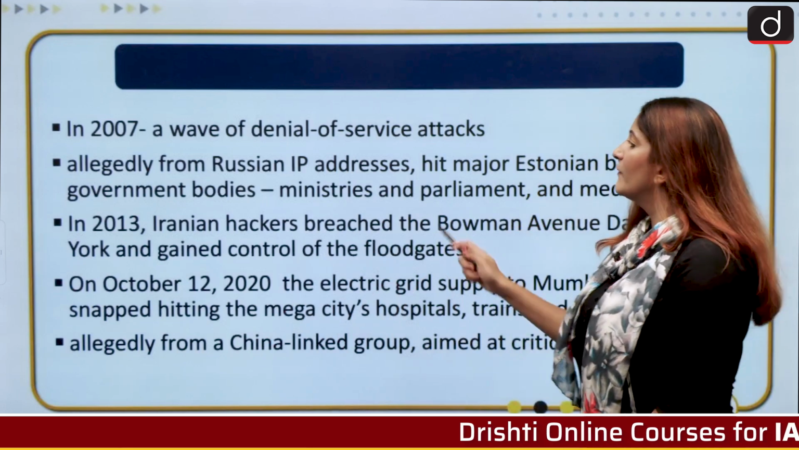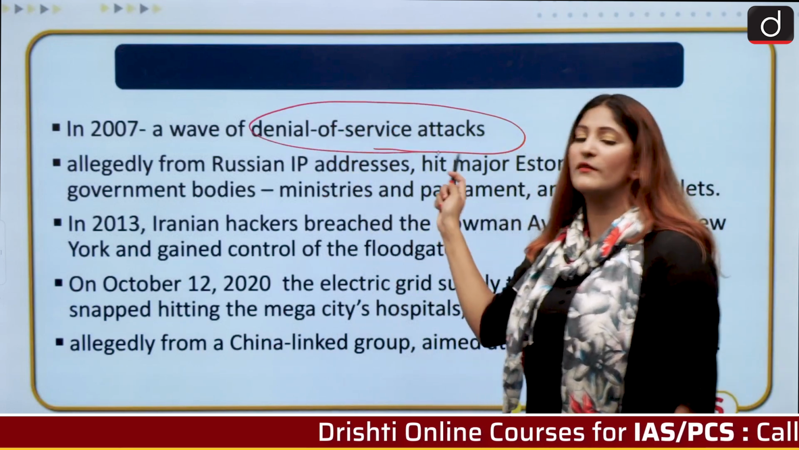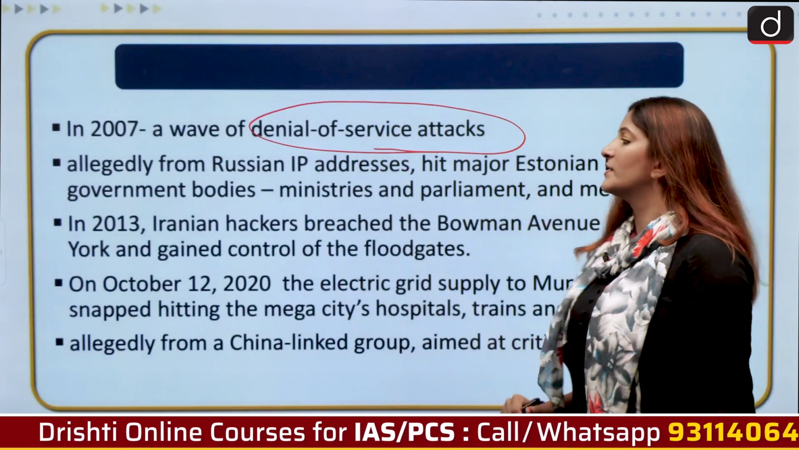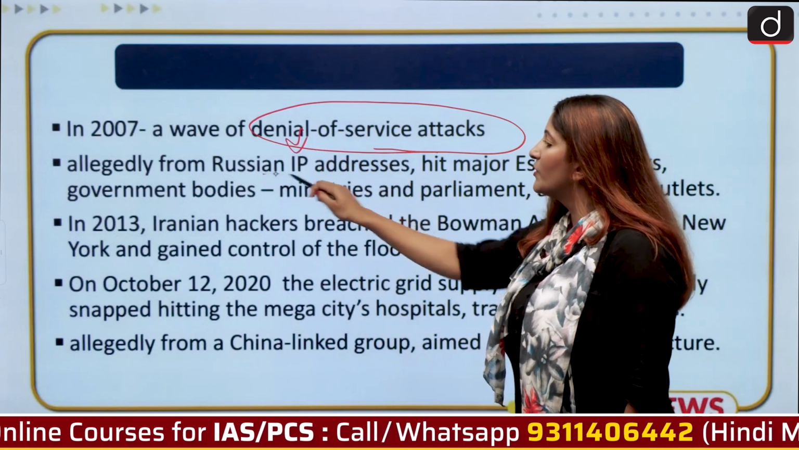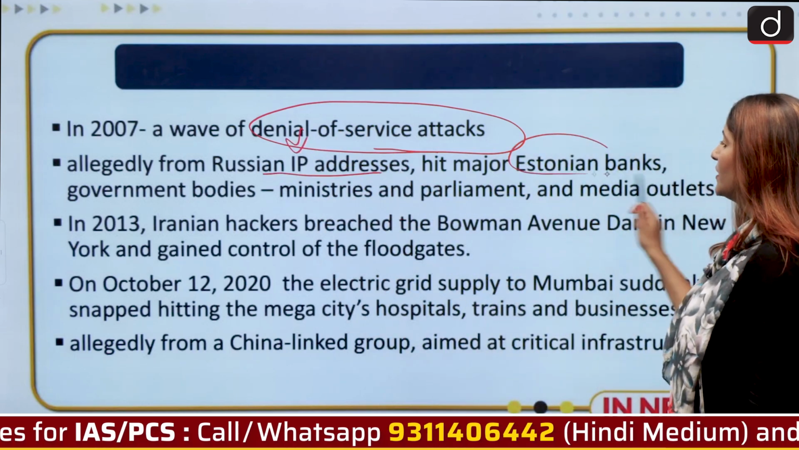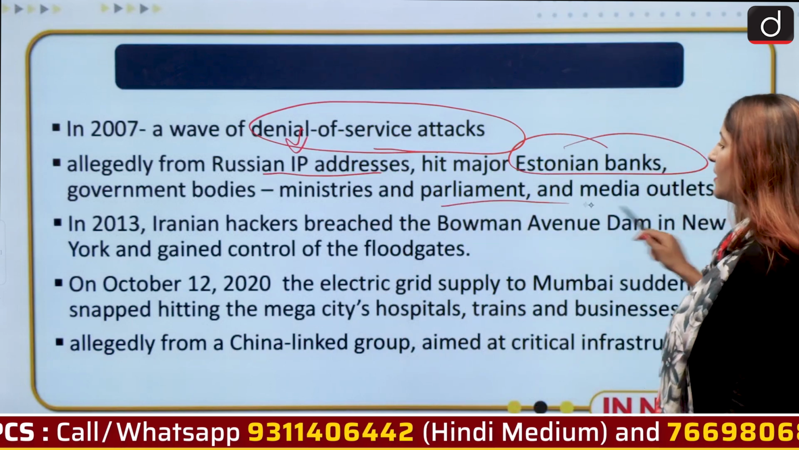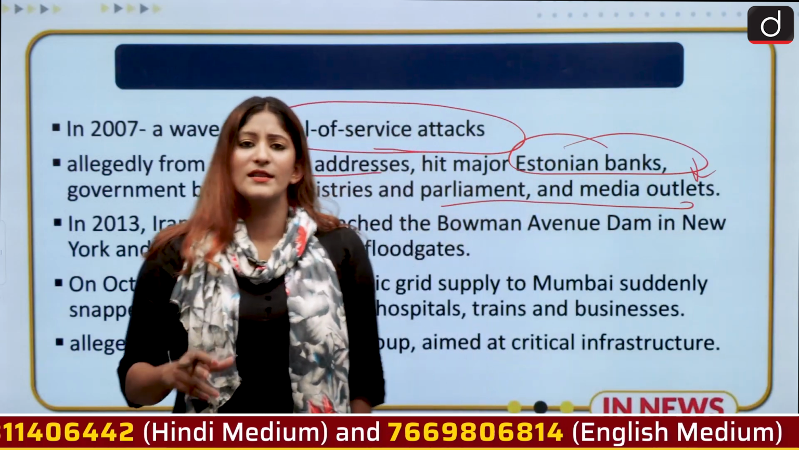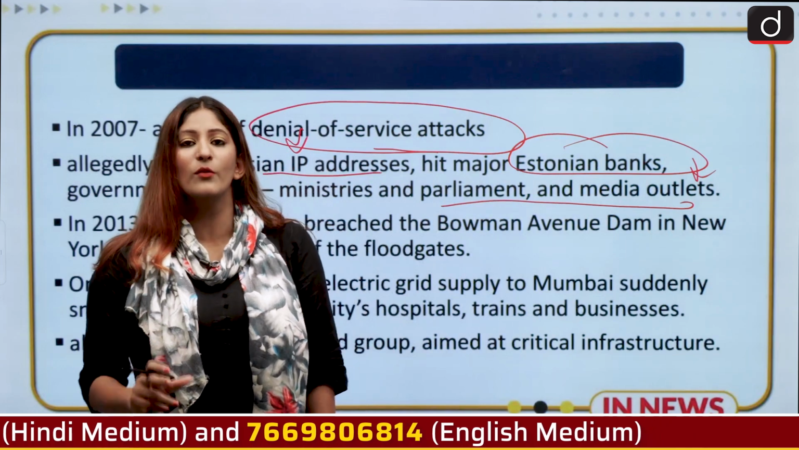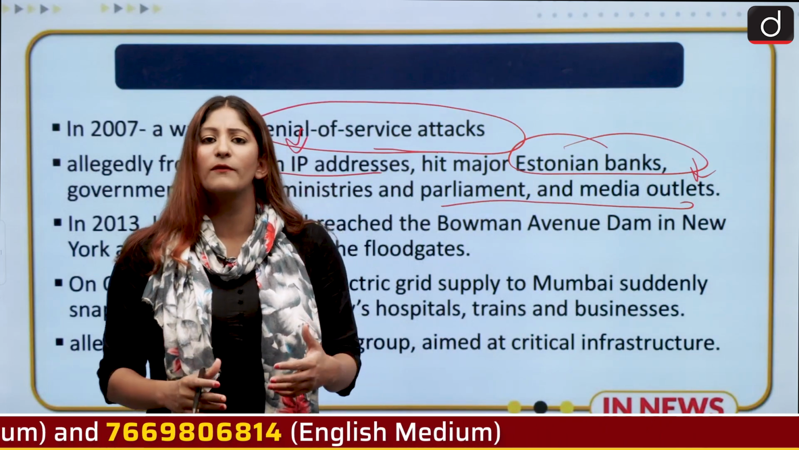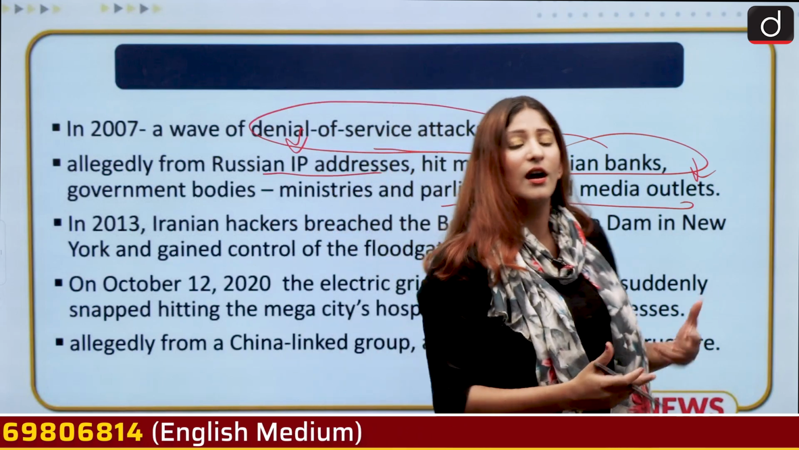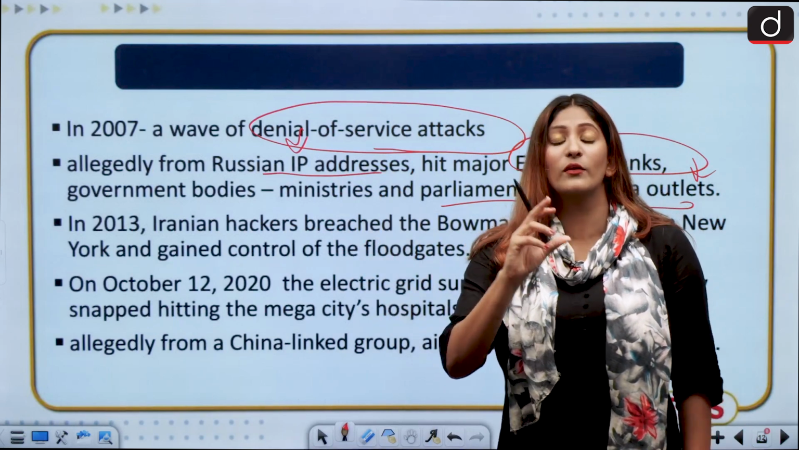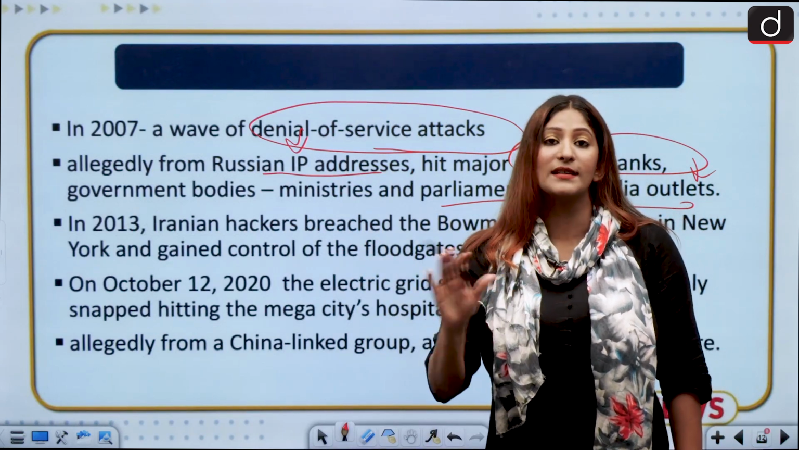Now, in 2007, there was a wave of denial of service attacks. That means whenever I'm asking for a service through my computer, it will get denied. So this is a denial of service attack. It was allegedly done from Russian IP addresses, and it was on Estonian banks, government bodies, ministries and parliament as well as media outlets. This was in the wake of Estonia deciding to move a statue of a very prominent Russian icon to a lesser place of prominence. After that, this was seen. This was one of the world's biggest attacks that the world had ever seen back then.